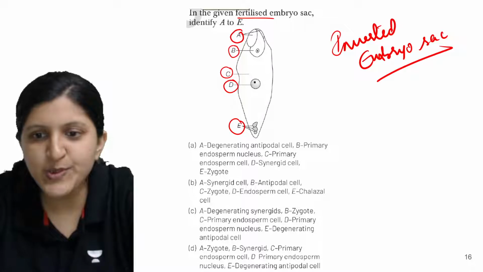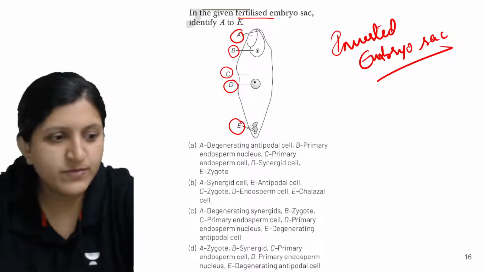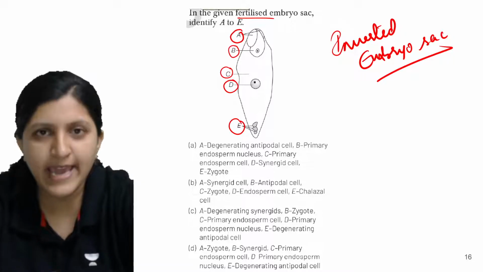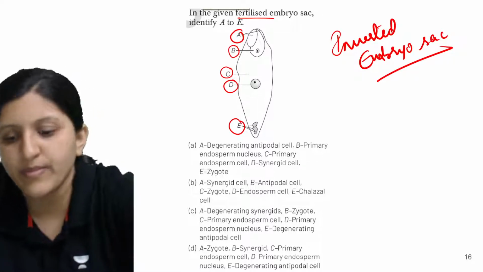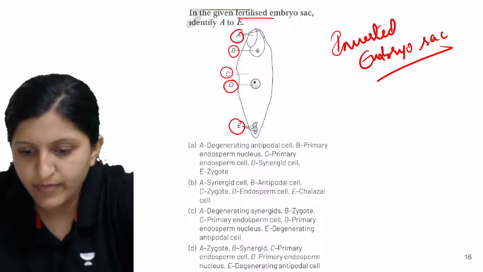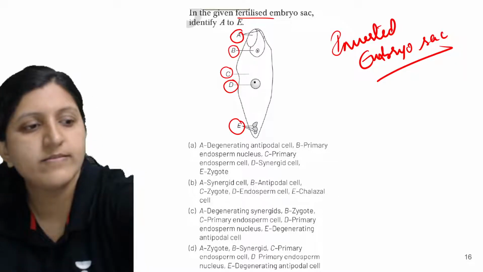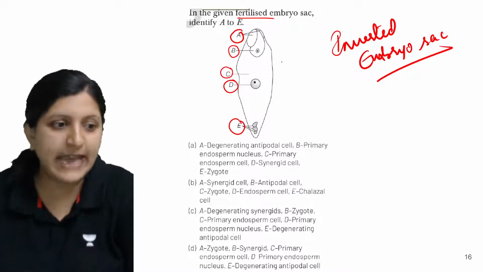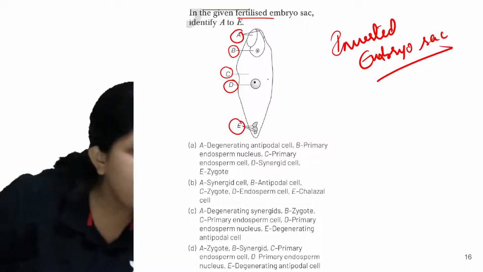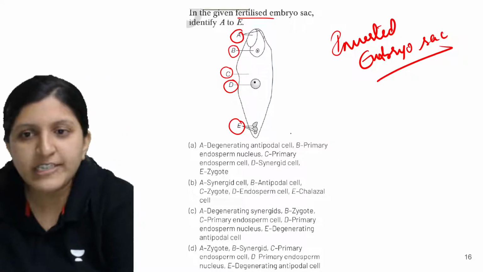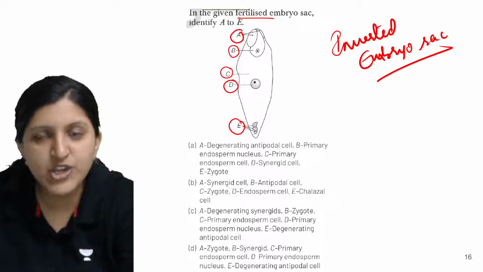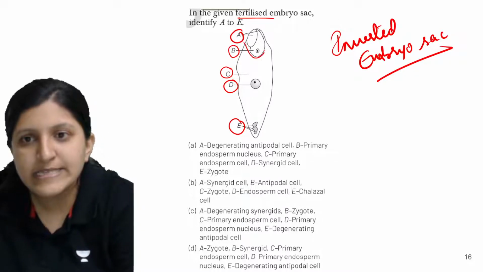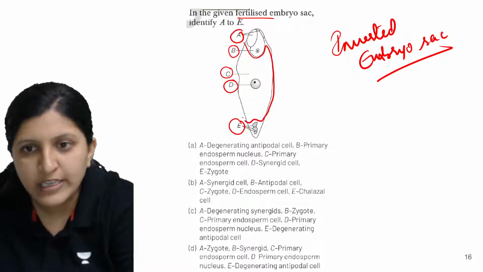So which option is right here? So this is in a given fertilized embryo sac. Okay, so this is after the fertilization. So what exactly happens? There are degenerating antipodal cells, and degenerating synergids are there. Zygote is being formed. Now this whole thing is actually the central cell.